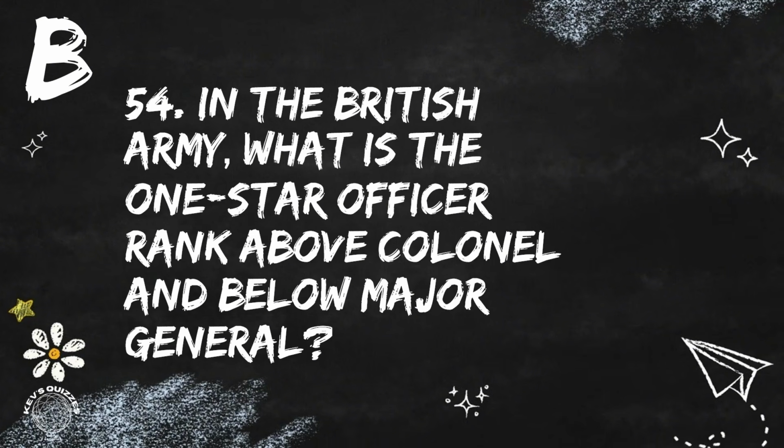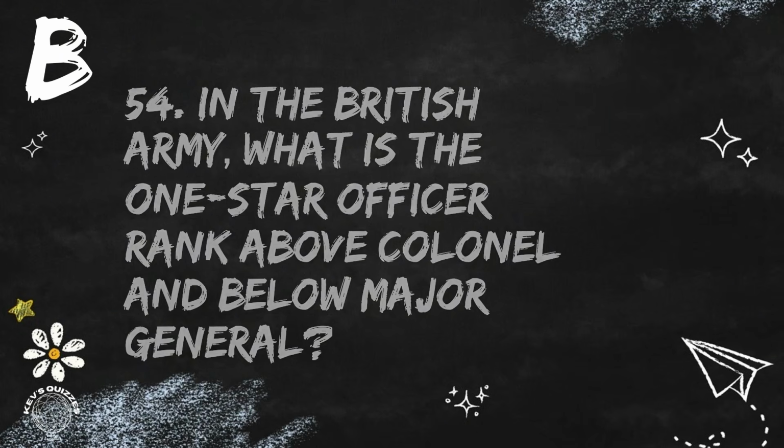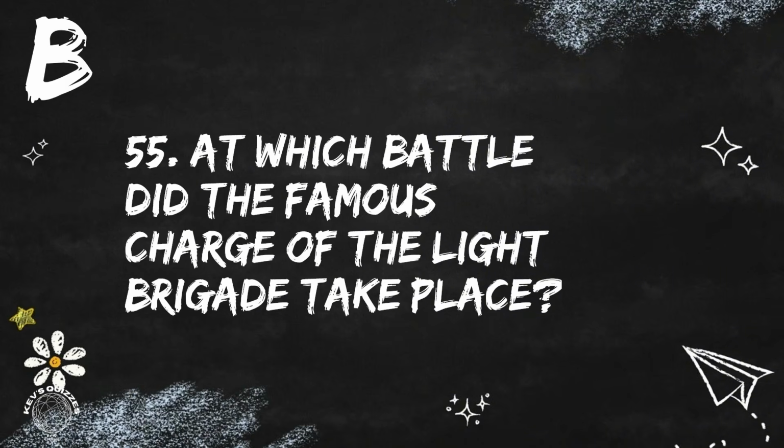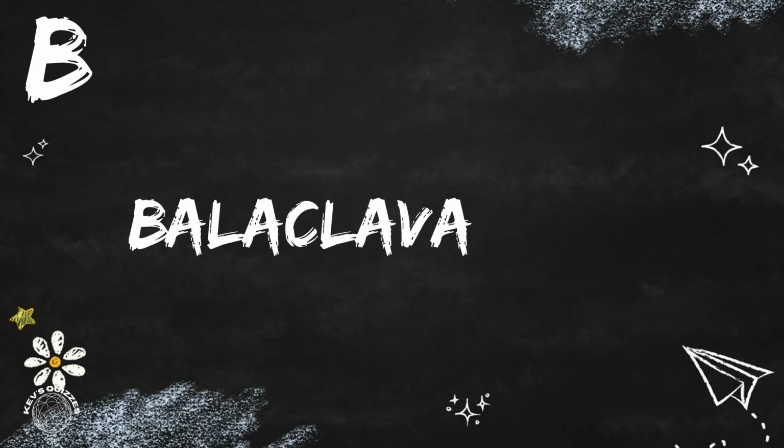Question 54. In the British Army, what is the one-star officer rank above Colonel and below Major General? The rank is Brigadier. Question 55. At which battle did the famous charge of the Light Brigade take place? The Battle of Balaclava in the Crimean War.